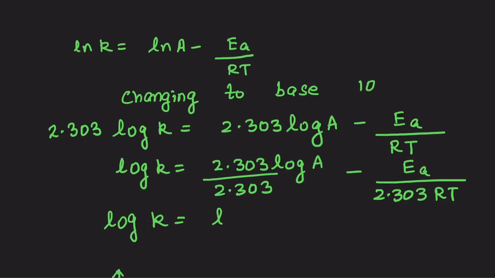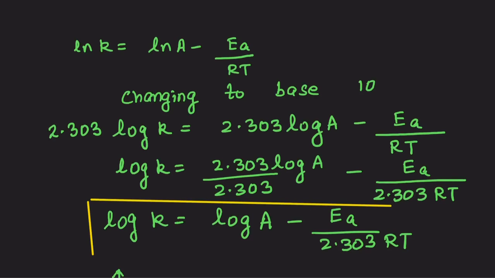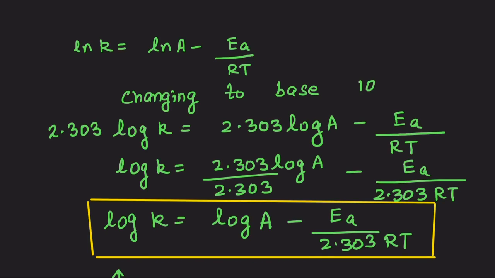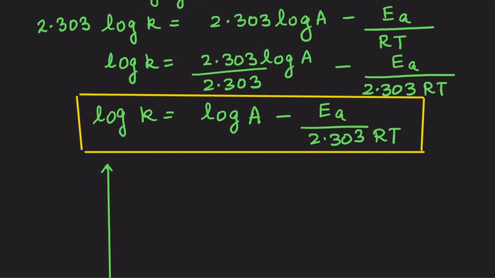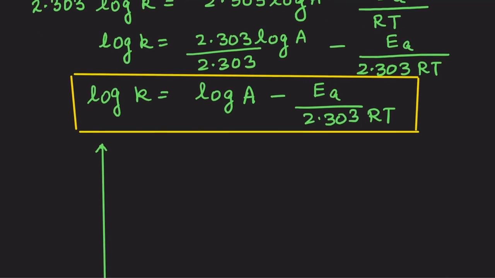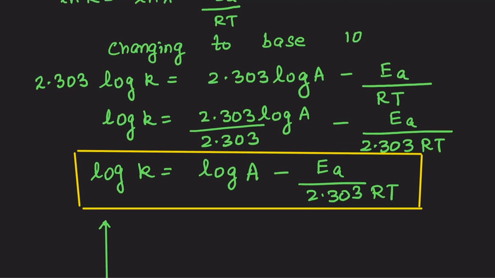Log of k is equal to log of A minus Ea upon 2.303 RT. Yes, I simply get the integrated form of the Arrhenius equation, which as a common student of grade 11 or 12, you will be easily able to apply in your calculations. I hope you are noting all of this down.